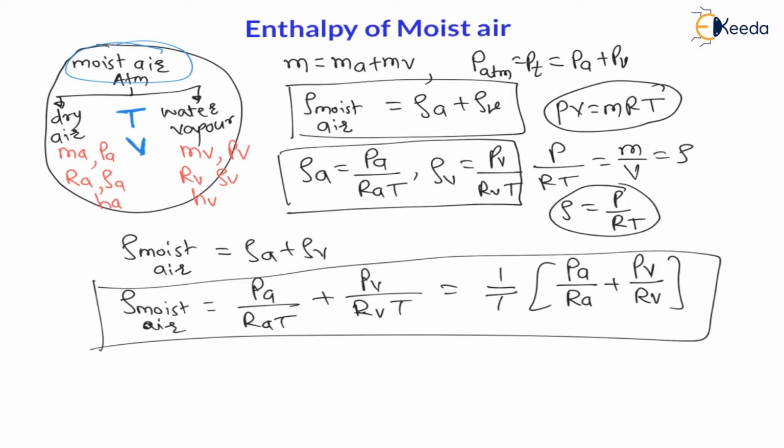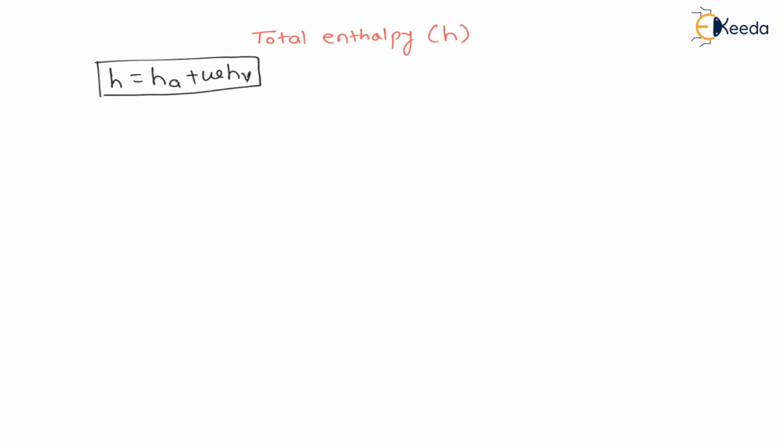Now after calculation of density of moist air, let us calculate total enthalpy of moist air. So make a note, total enthalpy, or simply enthalpy of moist air, represented by H. Now my dear students, this total enthalpy is calculated as enthalpy of air plus omega times enthalpy of vapor. This is a formula to calculate total enthalpy of moist air, where HA is enthalpy of air.